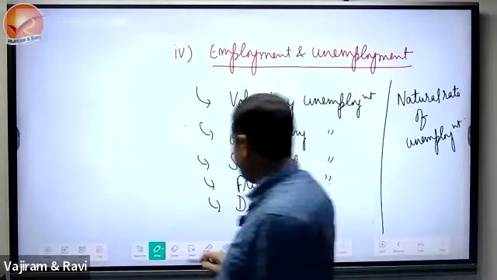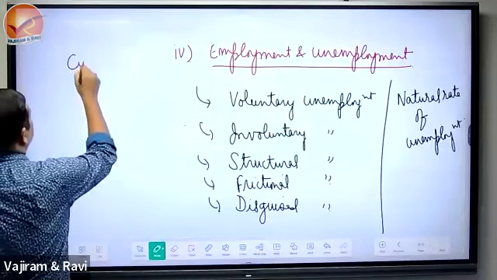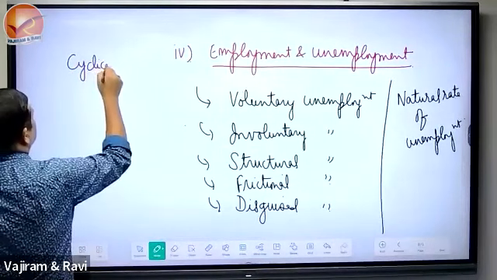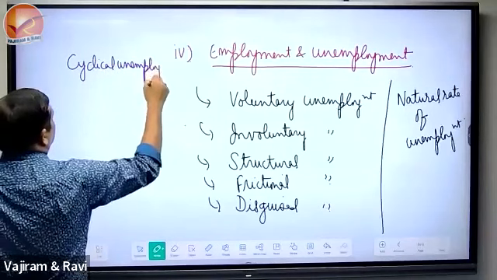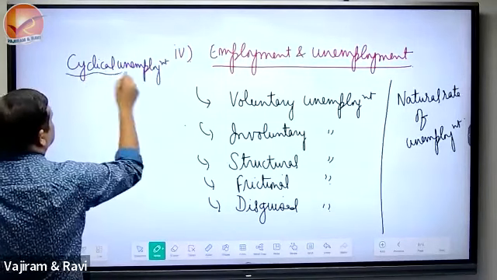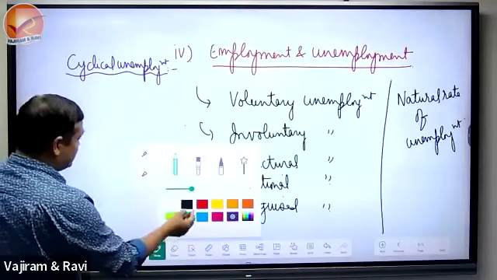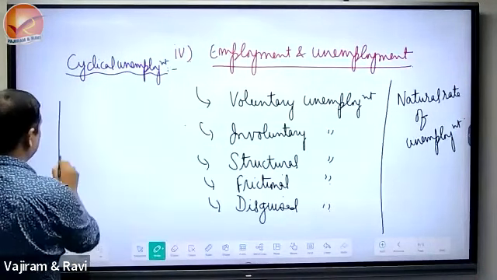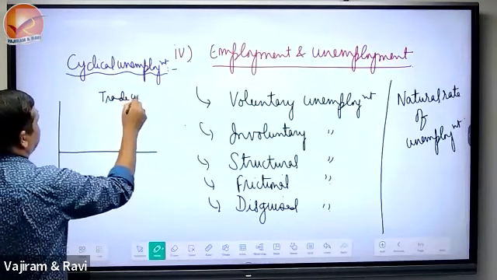Why we have one unemployment concept called cyclical unemployment? And why is it related with a particular concept which is called the trade cycle, the business cycle?